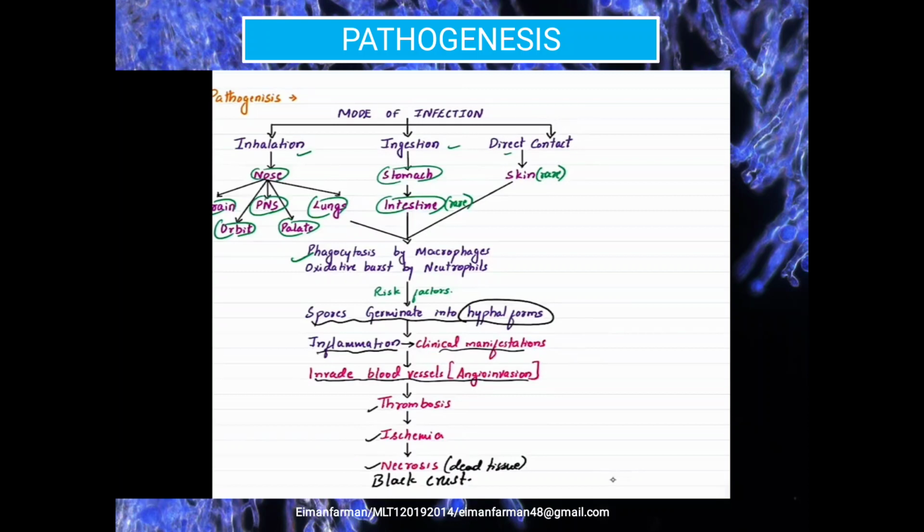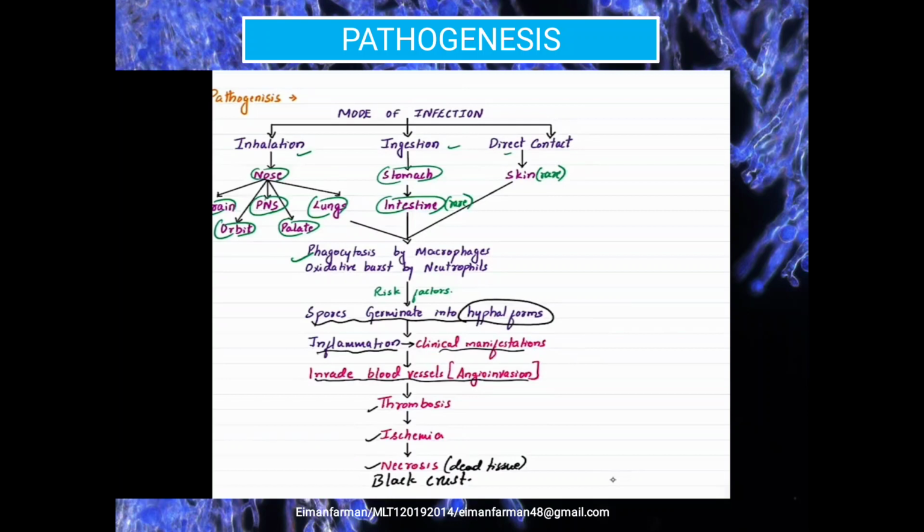After reaching the target site, what will happen? Phagocytosis will occur by macrophages, while oxidative burst will occur by neutrophils to kill this type of fungus. If the person is immunocompromised, the risk factor will come into play. The spores will germinate into the hyphal form, from vegetative form into infectious form, and inflammation will occur over that region. By clinical manifestation, we mean that signs and symptoms will appear at this stage.